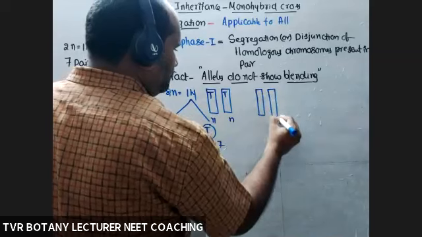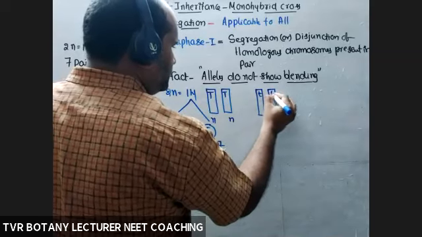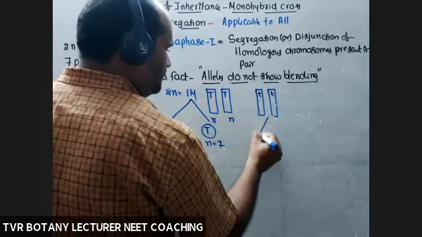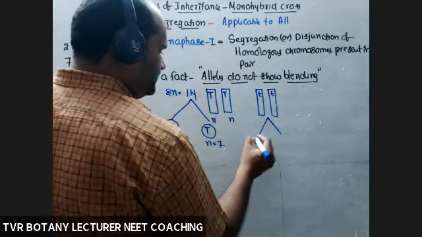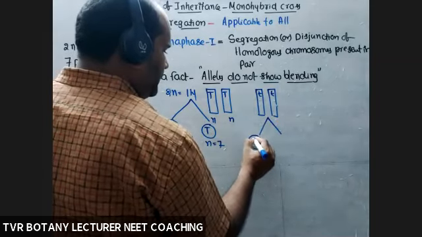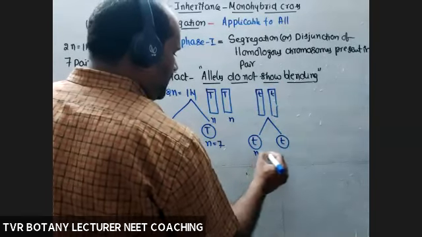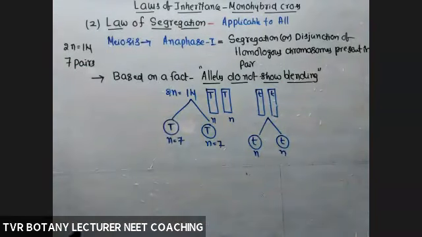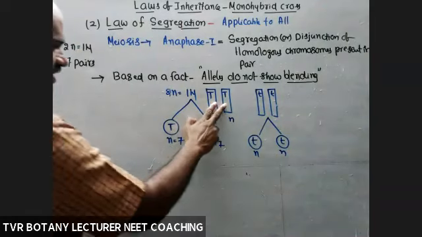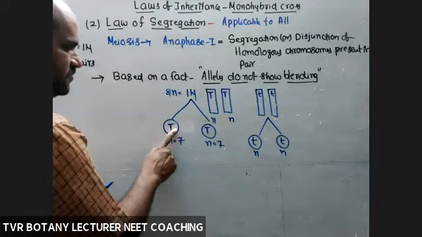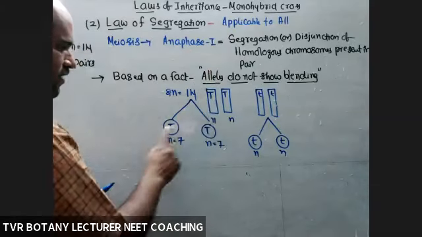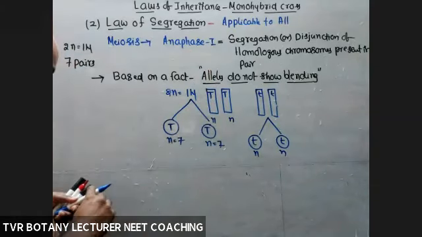Homologous pair 1, small t, small t. After meiosis, one gamete is with a small t, the other gamete also with a small t. Haploid, haploid. As both are homozygous, what about the number of kinds of gametes possible? One kind only. Reason: that is in pure condition.